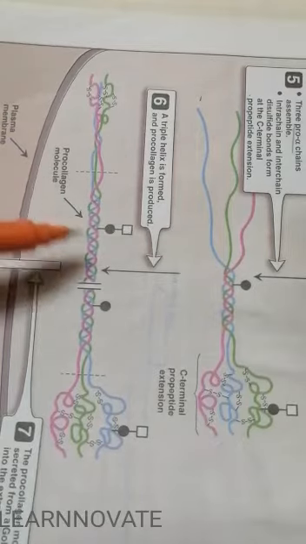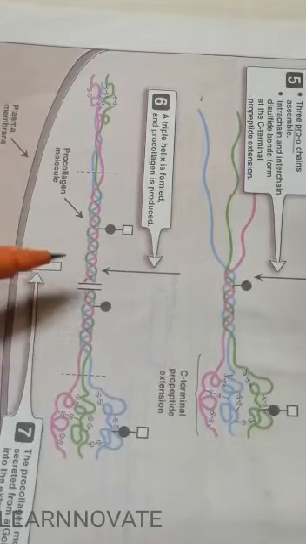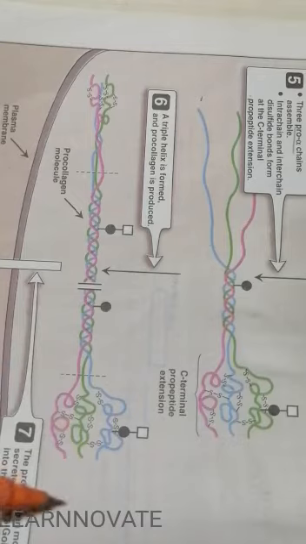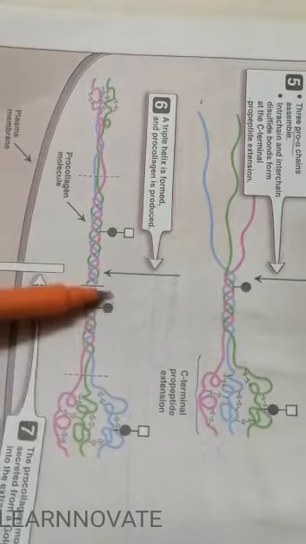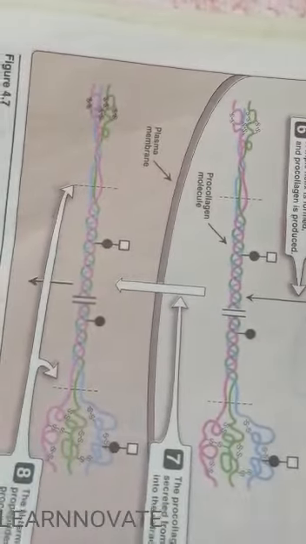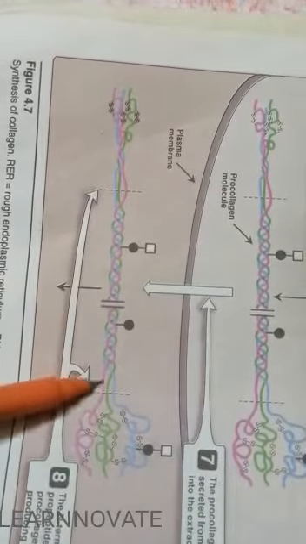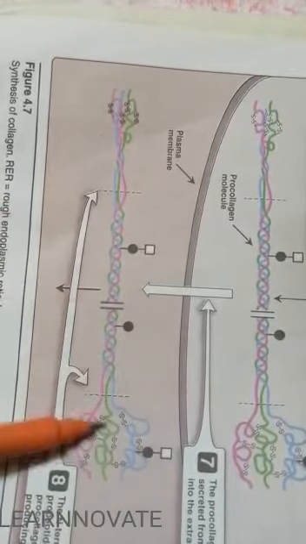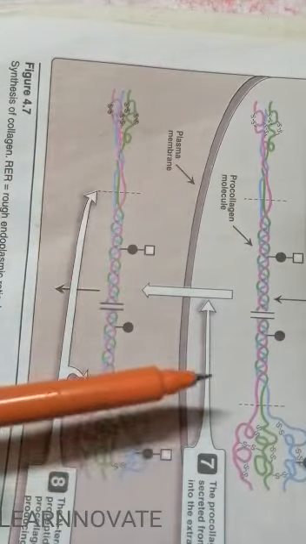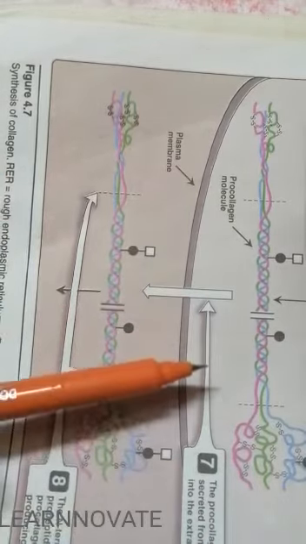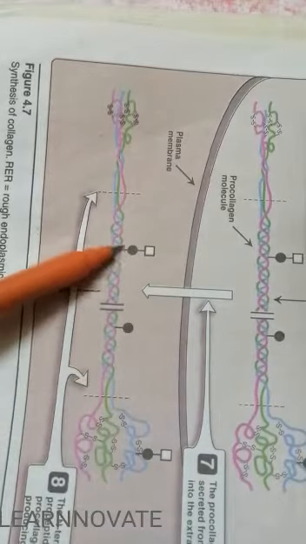The peptidase is going to cleave these terminals, and what happens next is this pro-collagen helical structure is going to transfer from the rough endoplasmic reticulum to the Golgi apparatus, and from the Golgi apparatus to the extracellular matrix. Now the last step is coming in the extracellular matrix. This pro-collagen having the terminals cleaved, what happens is the formation of a tropocollagen. When the terminals of the pro-collagen have been cleaved and excreted out, the pro-collagen is converted into a tropocollagen,